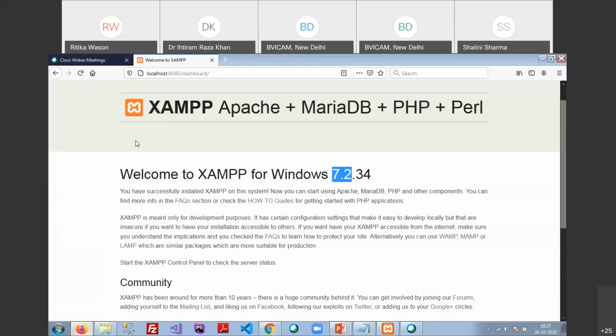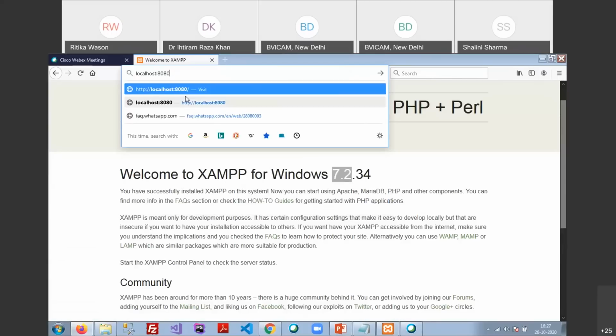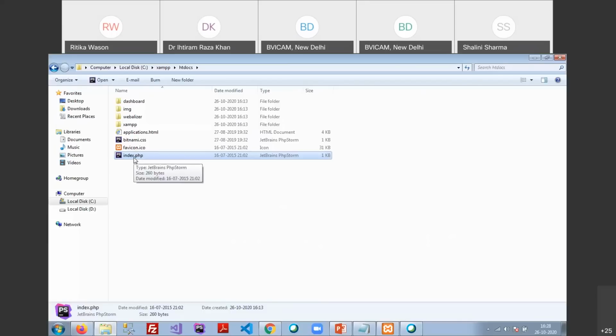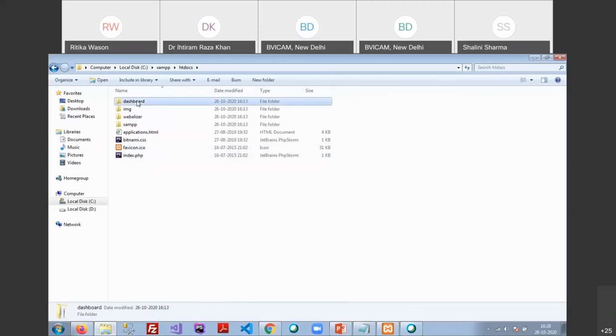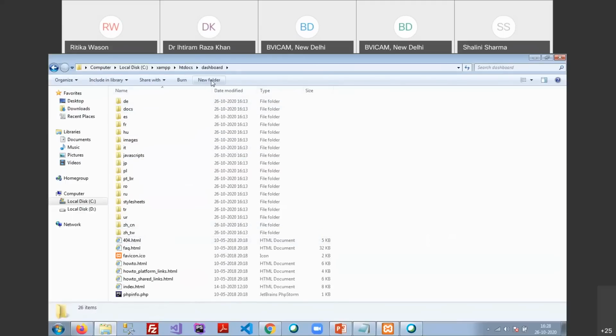That is the file which basically redirects us. Whenever we type localhost, at that time it will be looking for index.php or index.html and other things. Every time it looks for the default page, it will read that page. So this time we have a root page called index.php in our htdocs folder. That is the file which redirects me to this folder, and that is my dashboard. You can check it out.